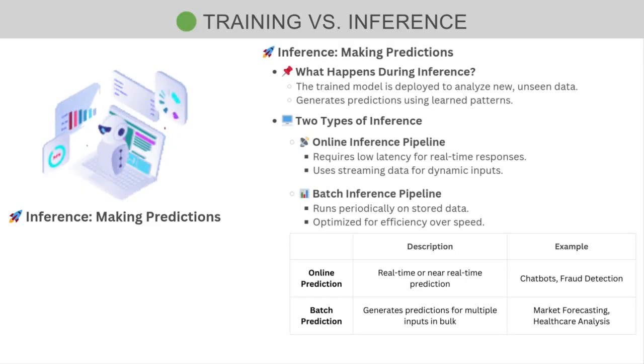Now, inference can be performed online or in batches. Online prediction involves generating and serving predictions to users in real time or near real time, often requiring a streaming pipeline to extract features from incoming data. On the other hand, batch prediction generates predictions for a batch of inputs, typically in an offline setting.